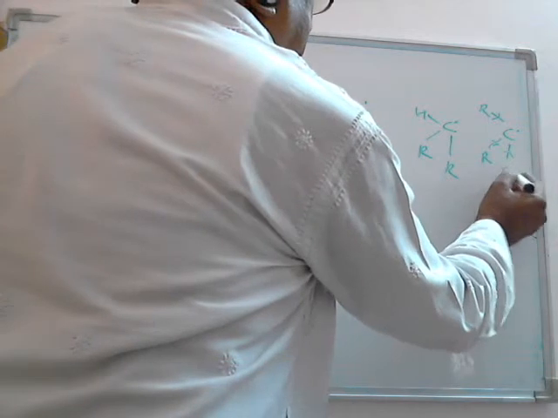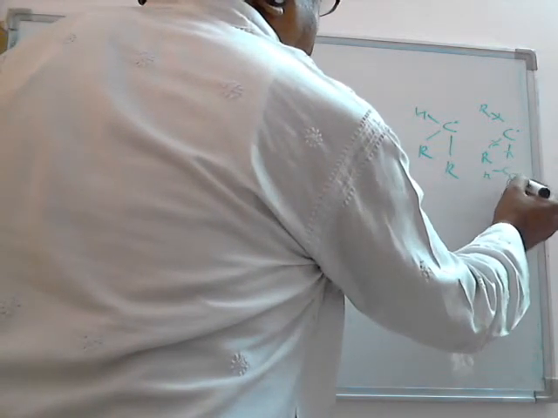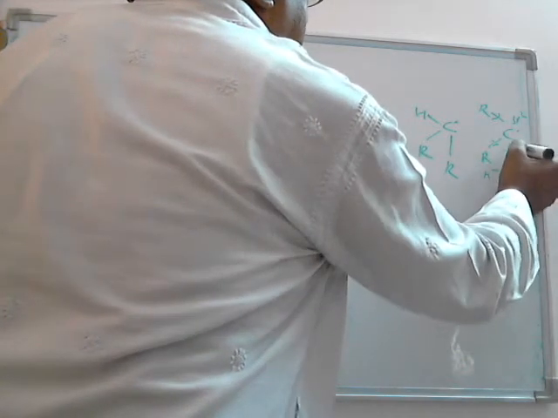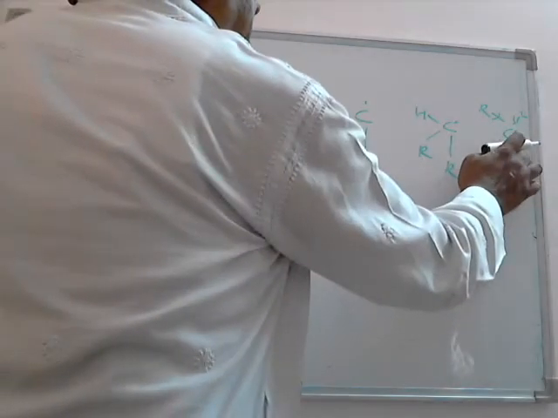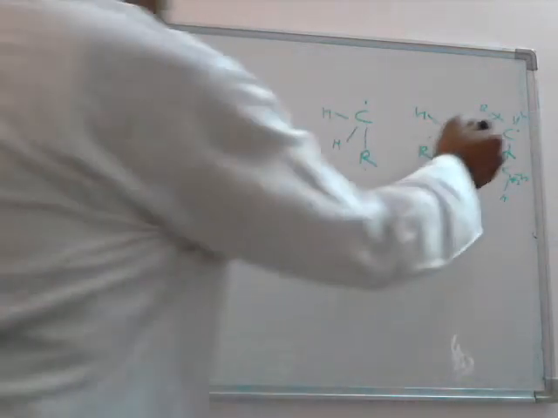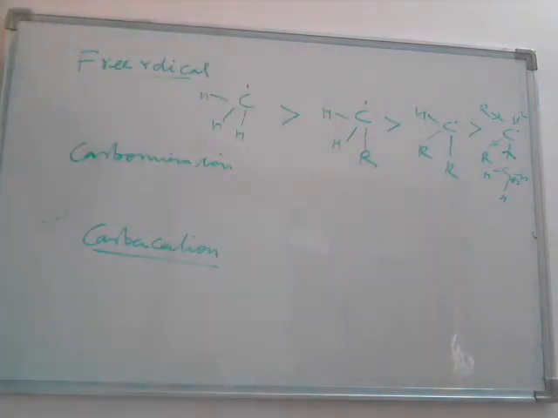I will tell you. Suppose I take the methyl. This carbon is sp3 hybridized. This carbon is sp2 hybridized. sp2 hybridized is more electronegative than sp3. So shifting of electron will take place like this. So this alkyl group will shift the shared pair of electrons towards this carbon, and the deficiency of the electron on this carbon will decrease. So it will become more stable than this. Remember, tertiary free radical is always more stable than secondary, is more stable than primary, is more stable than methyl.